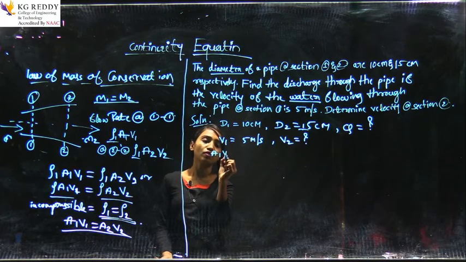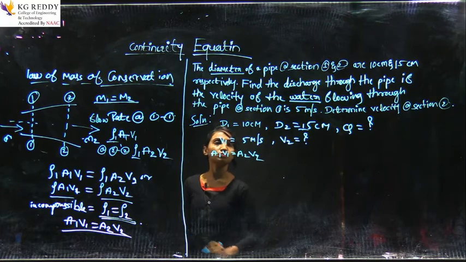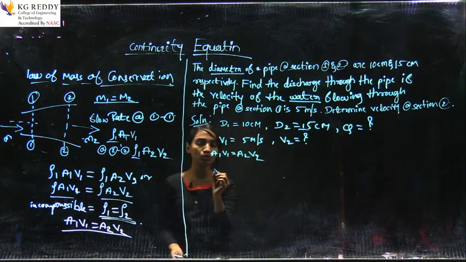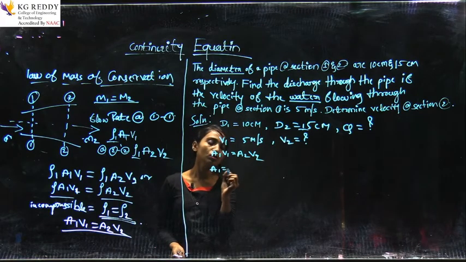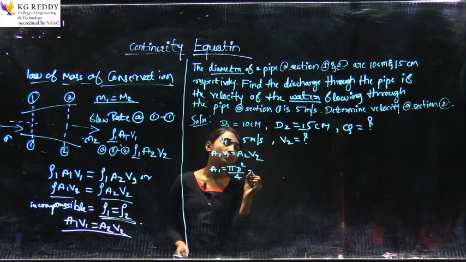The equation is A1 V1 is equal to A2 V2. We know A1 and A2, we don't know. A1 is equal to pi d square by 4.